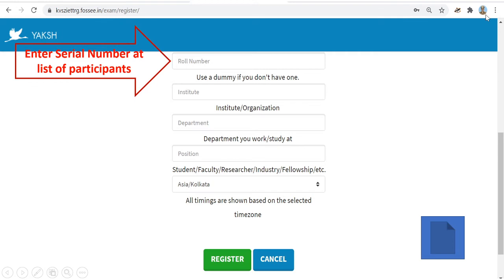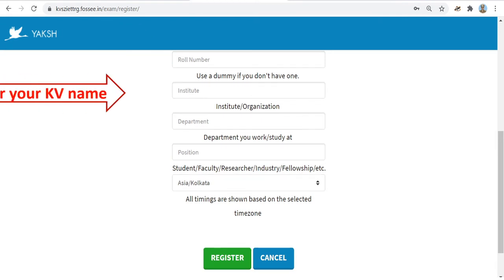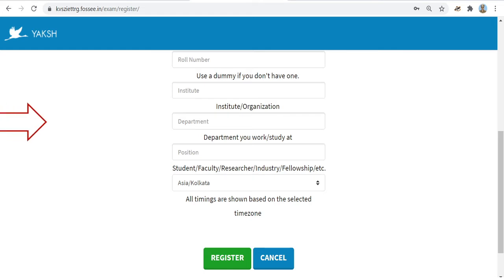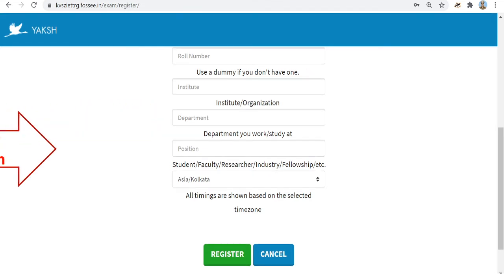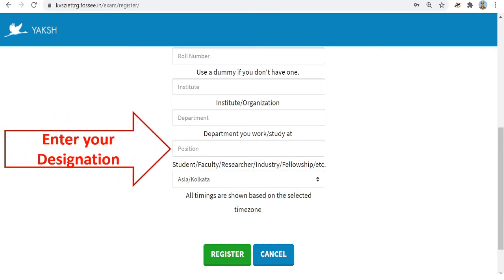Enter that. Then in place of institute, please enter your Kendriya Vidyalaya name. In department, please enter KVS. In position, you please enter your designation along with subject.